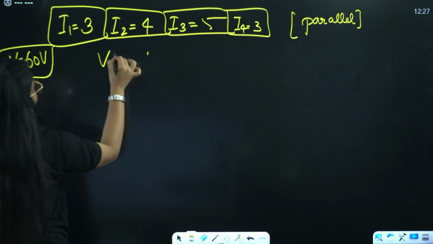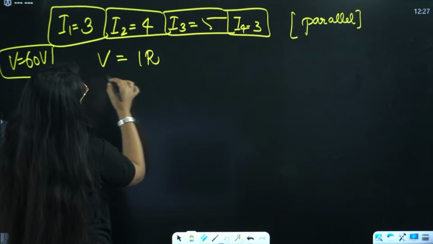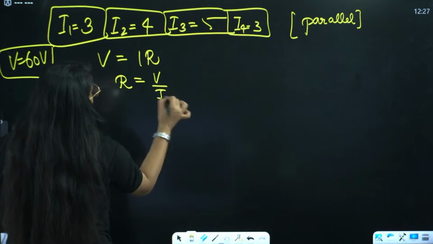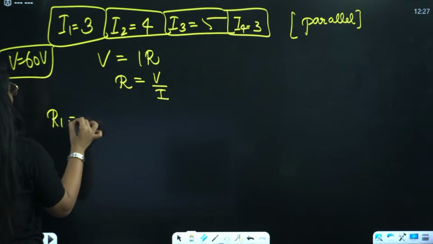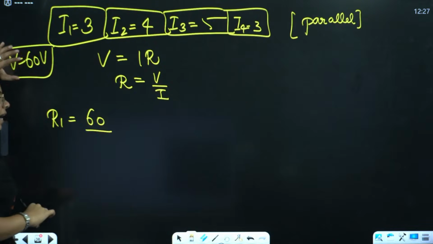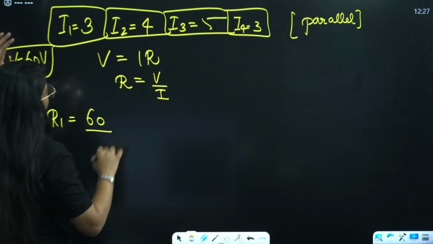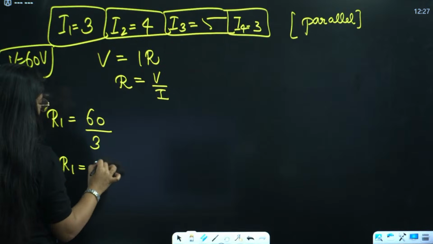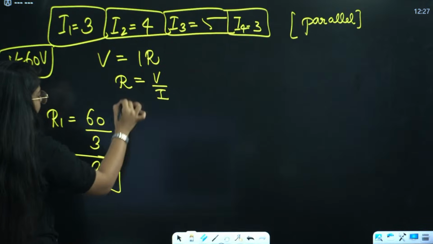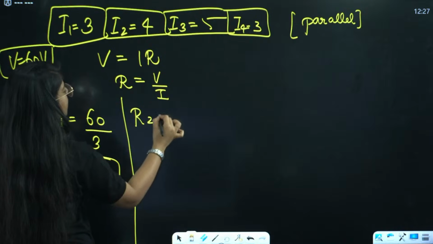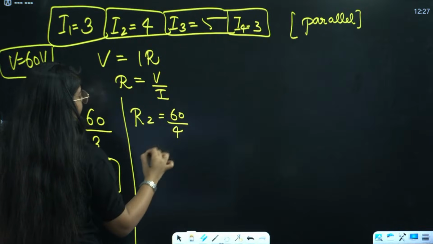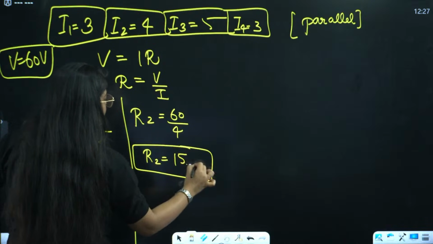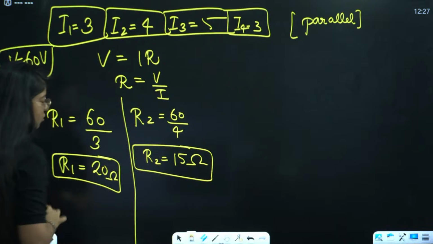So while using V equals IR, from there we have to find resistance, right? So R will be V divided by I. So R1 will be what? V is 60. Voltage will be same because it is a parallel connection. So this is I1, I1 will be 3. So R1 will be 20. Then R2, R2 is 60 divided by 4. That will be 15 ohm. Write down ohm with those, right?